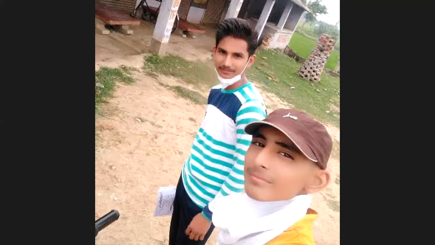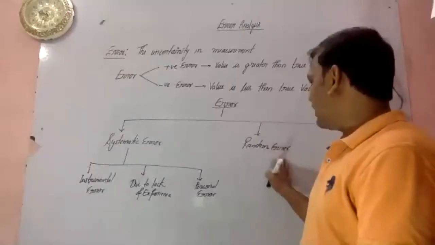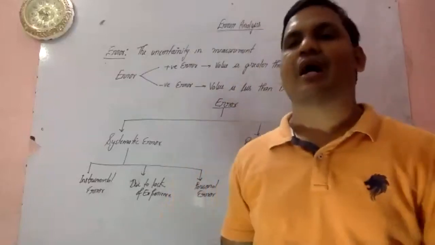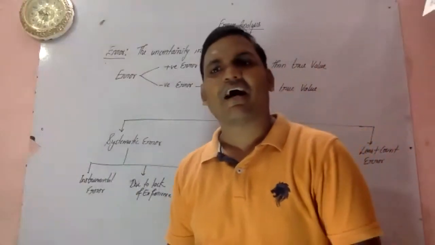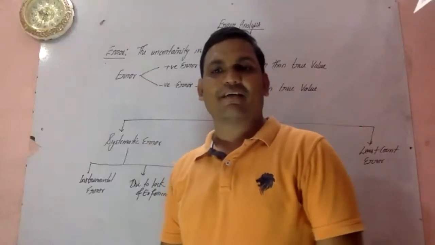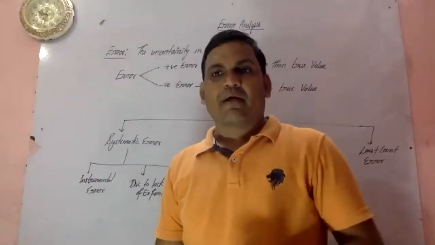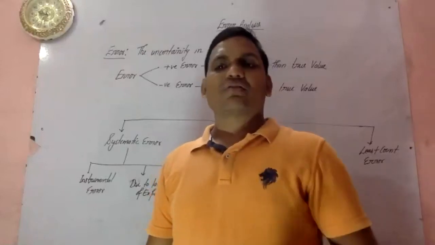Okay. Coming to the random error. What is random? Random means you don't know the reason why it is arising. You will feel a certain error. So what are the different sources of the random error?